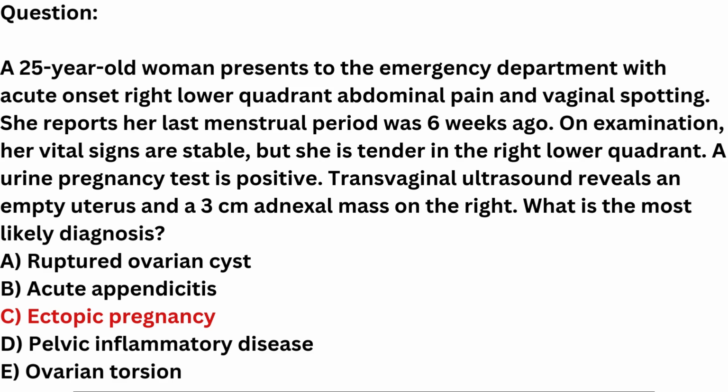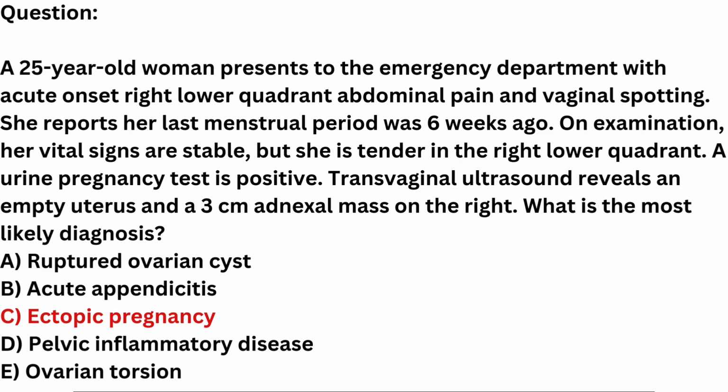D. Pelvic inflammatory disease, PID. PID typically presents with bilateral lower abdominal pain, fever, and cervical motion tenderness. It would not explain the positive pregnancy test or the adnexal mass. E. Ovarian torsion. Ovarian torsion can cause acute lower abdominal pain and an adnexal mass. However, it does not explain the positive pregnancy test or vaginal spotting.